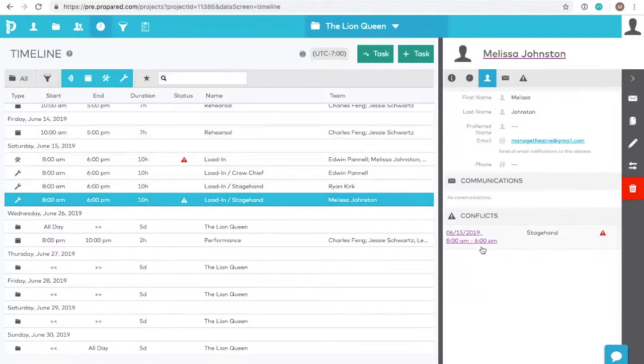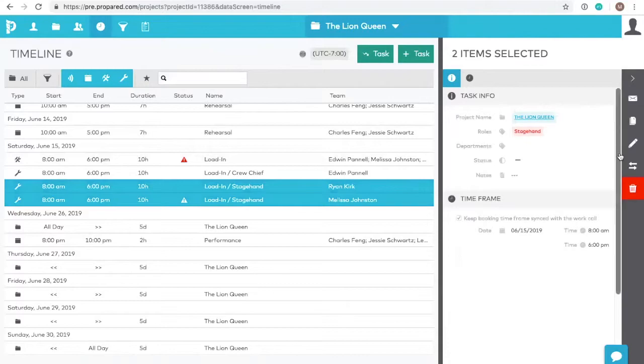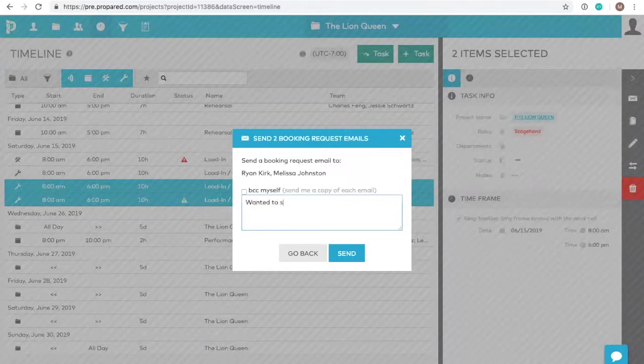Okay, so we've got our preferred people all set up. Now let's find out if they're available. We can select all of our electrician bookings and click this email button over here on the right-hand side. When you click Send, you'll send a booking request email out to each selected person listed, and it'll include the details of the call, asking them to reply to you via email if they're available. Keep in mind that you must have email addresses associated with each contact that you want to reach out to.